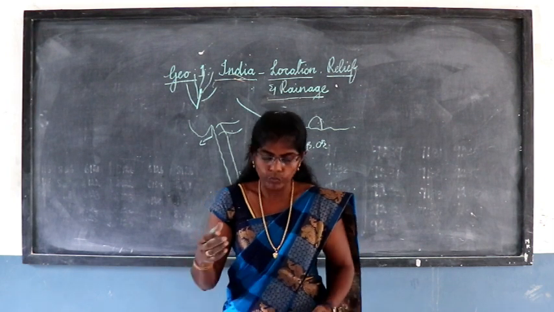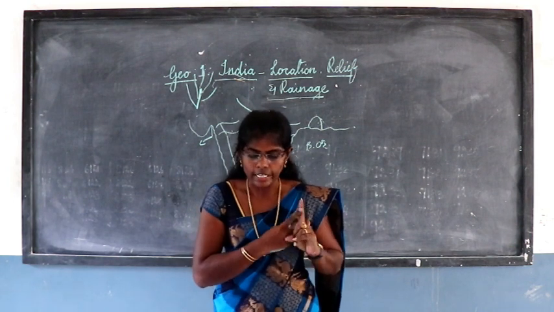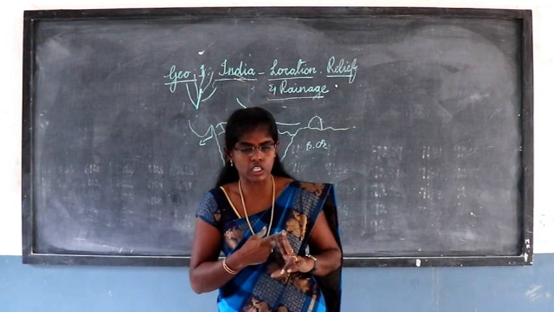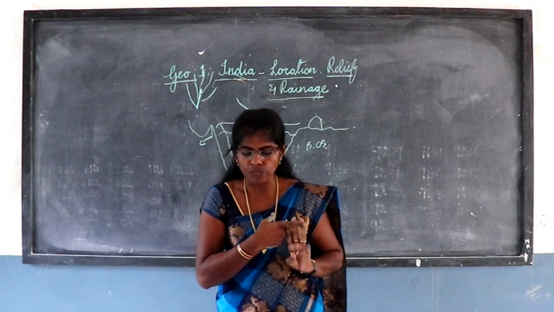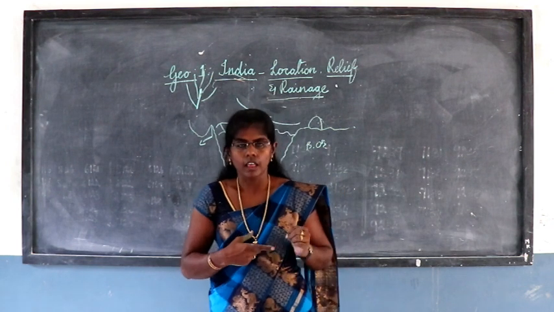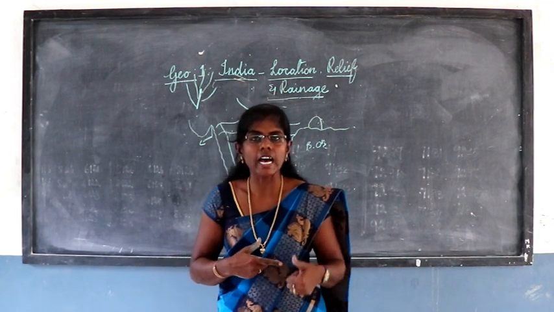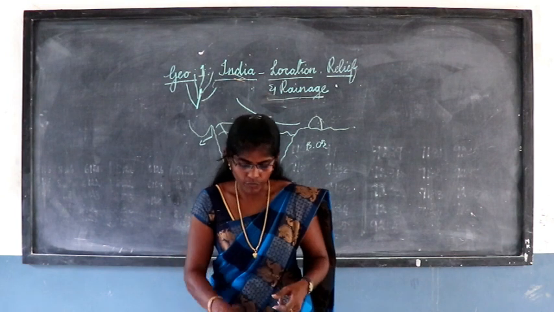So in this lesson we started with the learning objectives. First one is the importance of India's location. Second one is major physiographic divisions. The third one is to compare the regions of the Great Indian Plains. The fourth one is to understand the drainage system of India. The last one is to differentiate between Himalayan as well as Peninsular rivers.